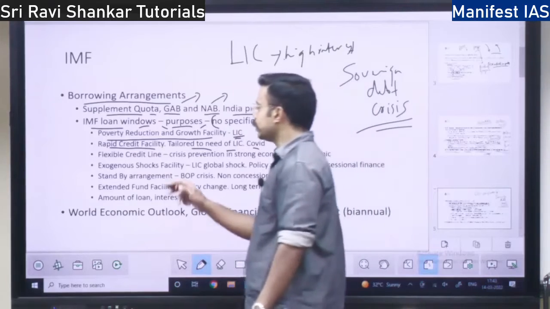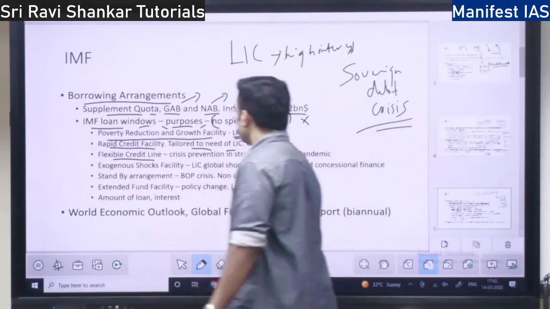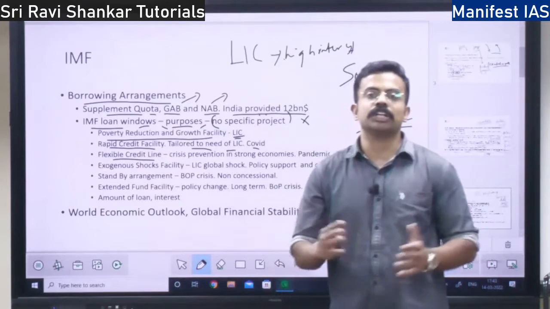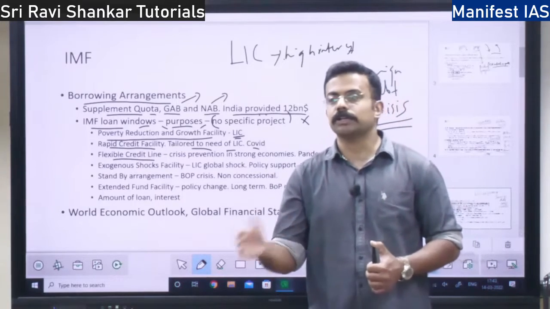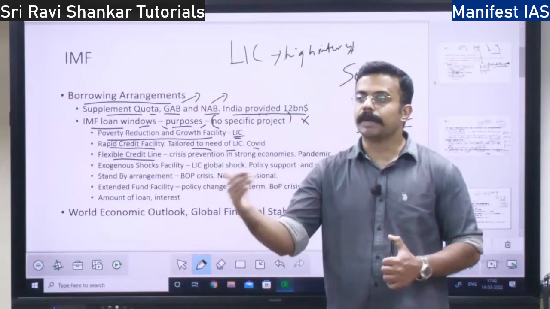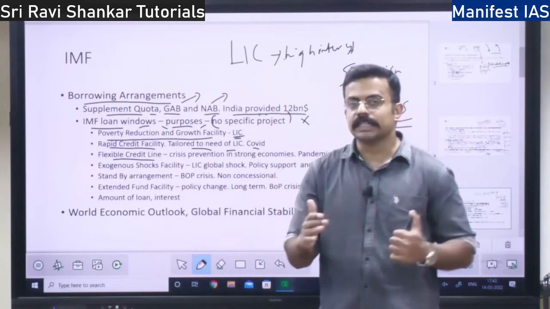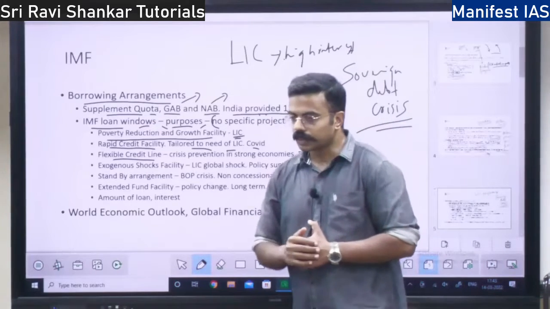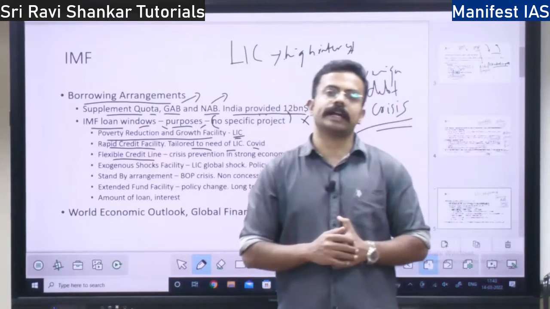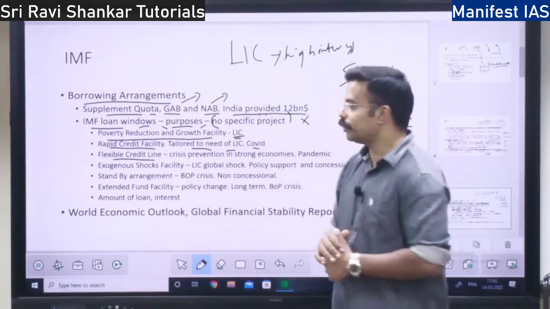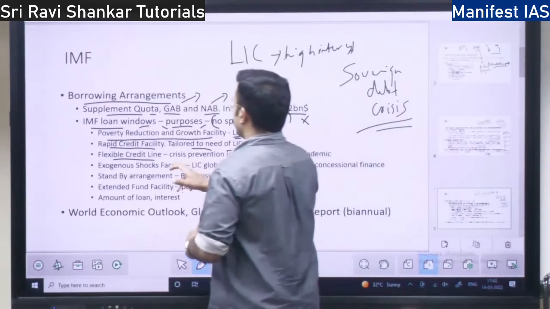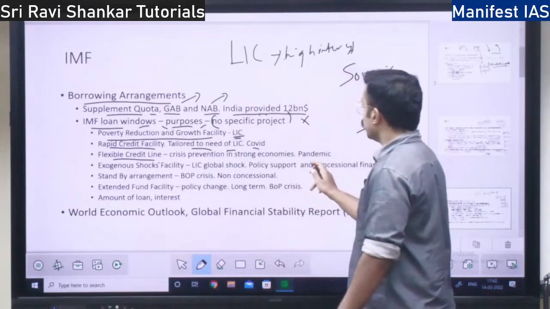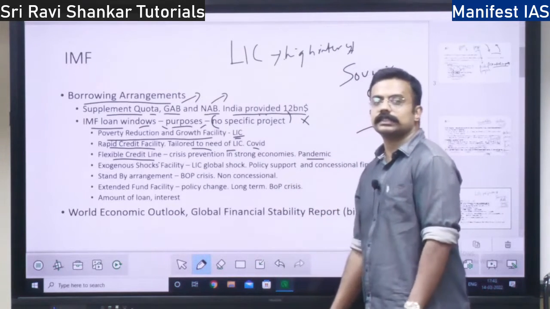Next you have the flexible credit line. The concept of flexible means the IMF is flexible, it is not stringent. If you are not able to pay the money this year, you can pay it next year. The interest rates are also flexible. So it is going to restructure the loan, whatever loan has been given to you. This can also be used under the pandemic crisis, right?